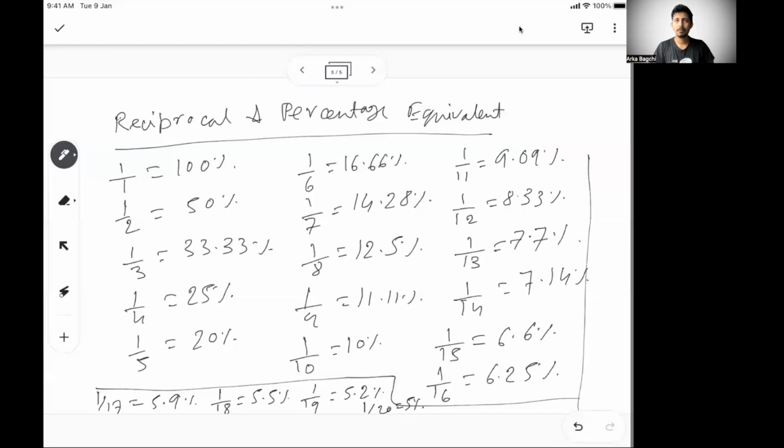Just think, what is 7 by 16 in terms of percentage? I know 1 by 16 is 6.25, so 7 by 16 is possibly 42, plus 0.25 into 7, so something like 43.75. So if you have an approximation, somewhere between 40 to 43% it should be. So that's the level of fastness you need. You don't need the exact value, you need the approximation, and that will help you a lot.